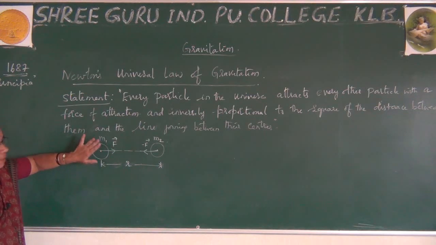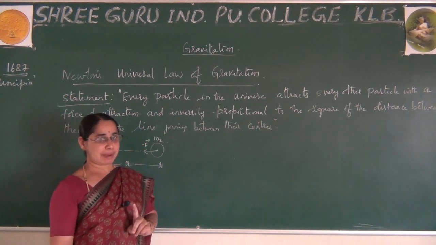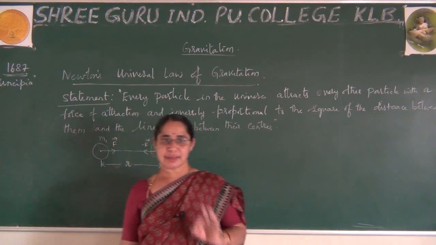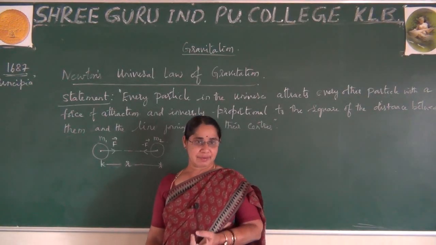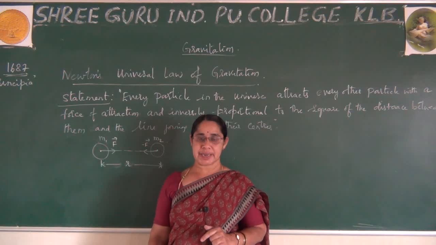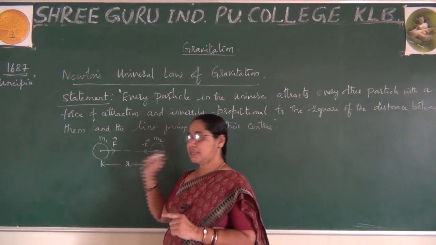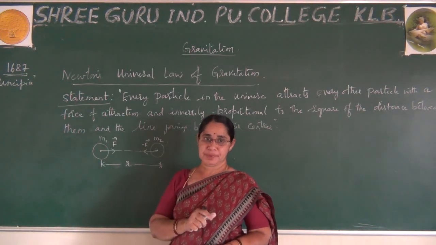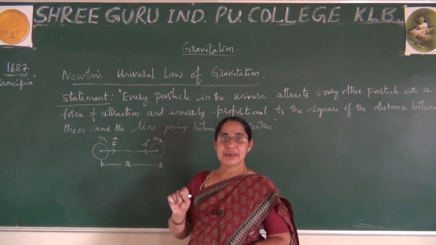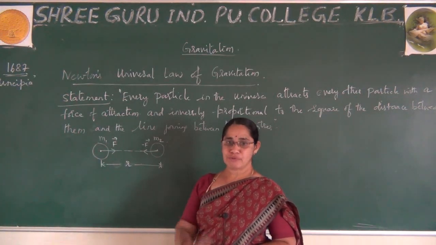Now I derive this expression to explain the magnitude of force. Please remember, magnitude is none other than the length, the size. That I am showing now. One more we have, that is force, because force is a vector quantity. It has both magnitude and direction. Then again I take the condition of direction and I prove Newton's universal law of gravitation in vector form. But now I am proving the magnitude of the force. I am showing the expression for magnitude of force.